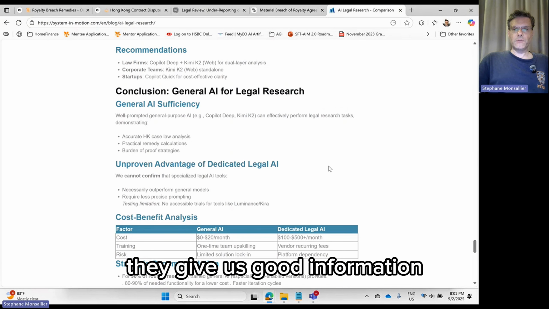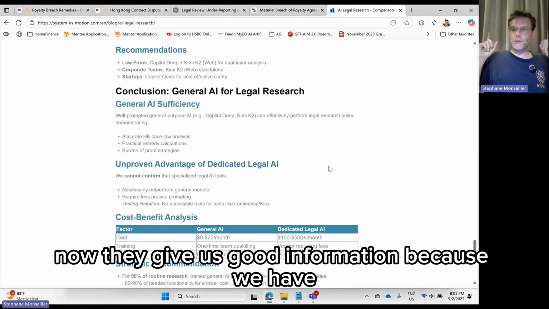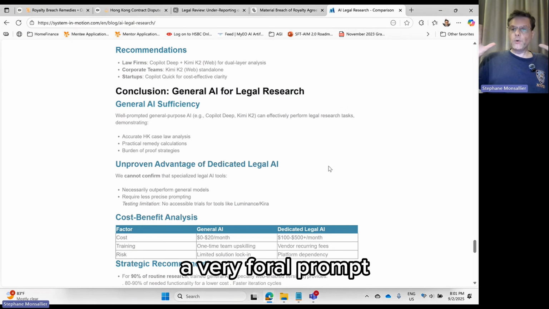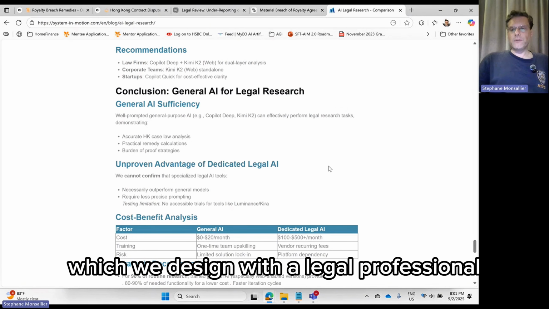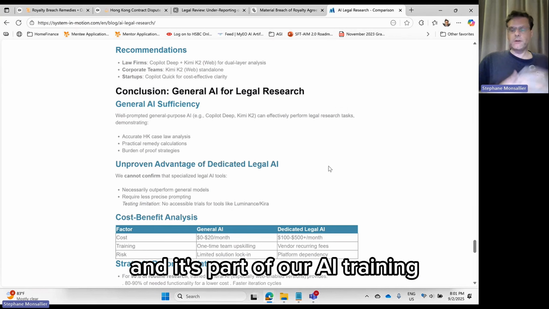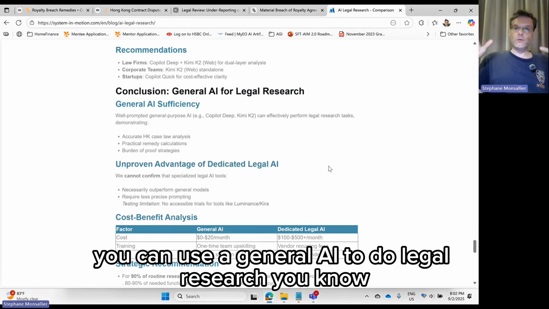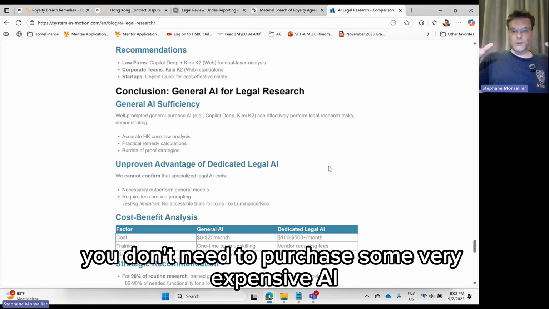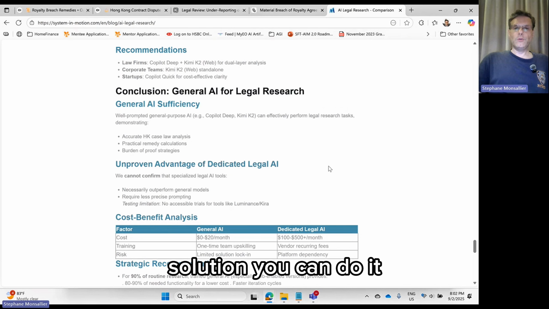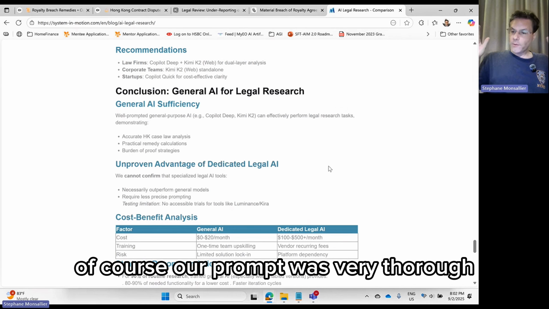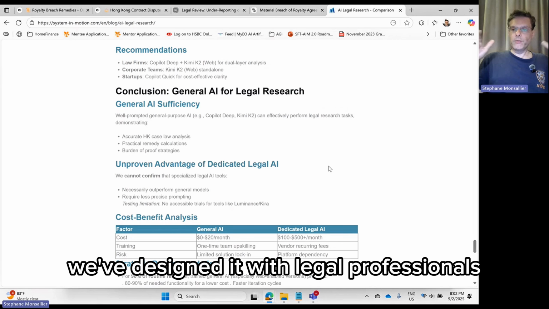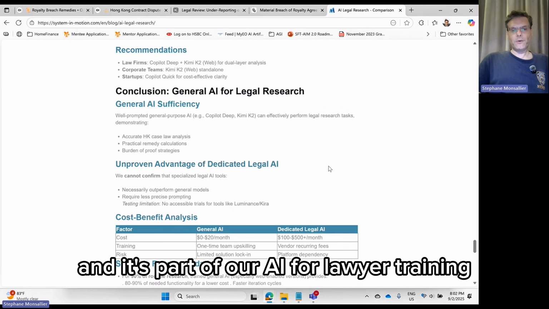They give us good information. Now, they give us good information because we have a very thorough prompt, which we design with a legal professional, and it's part of our AI for lawyers training. That means that if you have a very good prompt, you can use a general AI to do legal research. You don't need to purchase some very expensive AI solution. You can do it. Of course, our prompt was very thorough. We've designed it with legal professionals, and it's part of our AI for lawyer training.